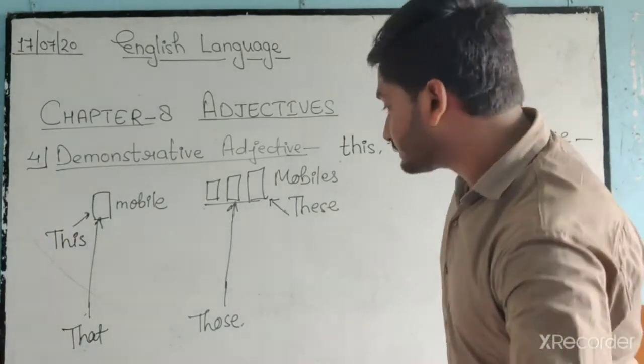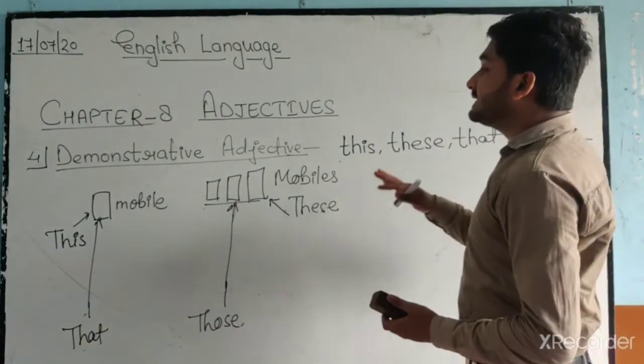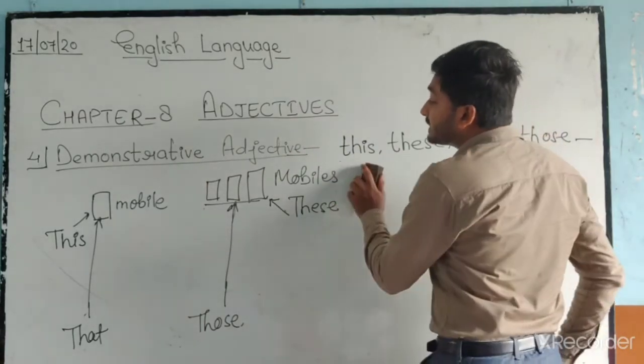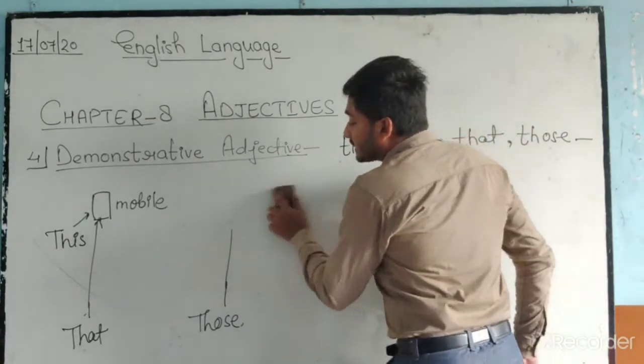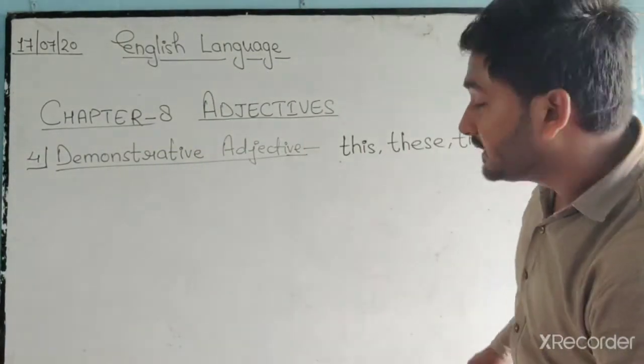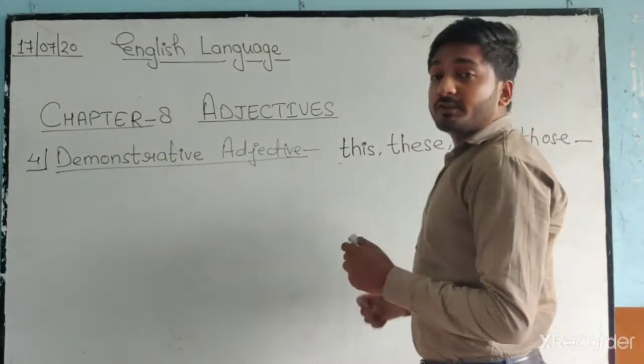Now, what is the difference between demonstrative adjective and demonstrative pronoun? It is very confusing because we use these 4 words in demonstrative pronoun as well.